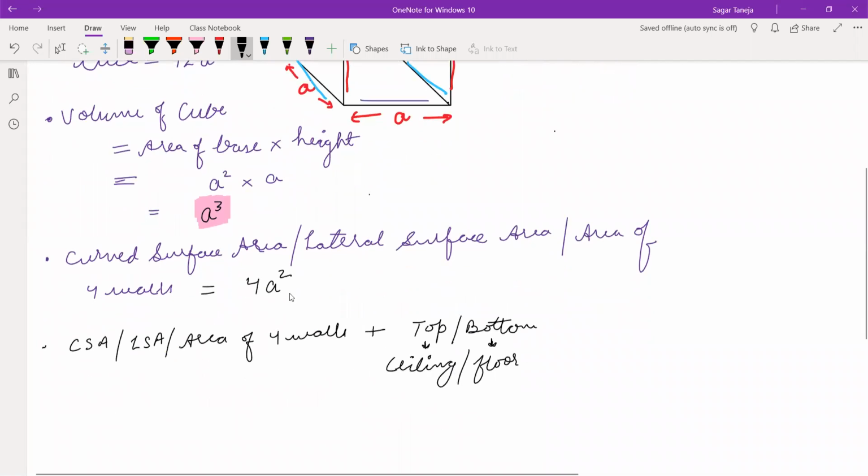So area of 4 walls is 4a square, and we have to include either floor or ceiling. If we include only one out of this, then floor and ceiling both are square in shape in a cube. If you want to calculate the area of floor, that is a square. If you want to calculate the area of ceiling, that is also a square. So in 4a square, we have to add a square.